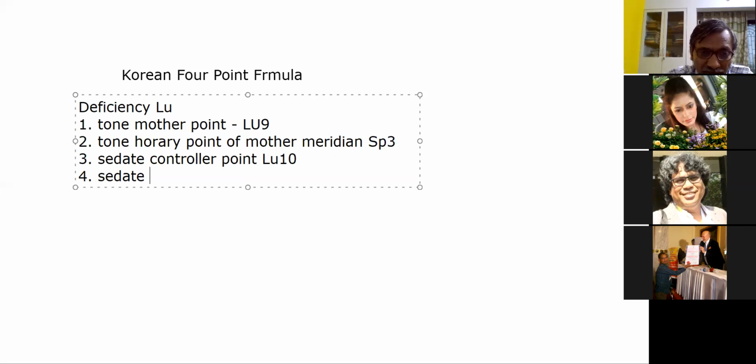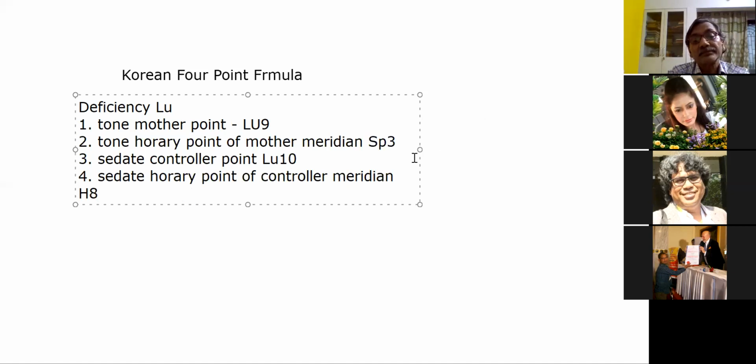Why? Because if we sedate LU10, then lungs will increase. Isn't it? The balance. So sedate the horary point H8 of Fire meridian, the controller meridian. So this is simple. This is called 4-point formula. What is that point? H8. So this is the 4-point formula of tonification.